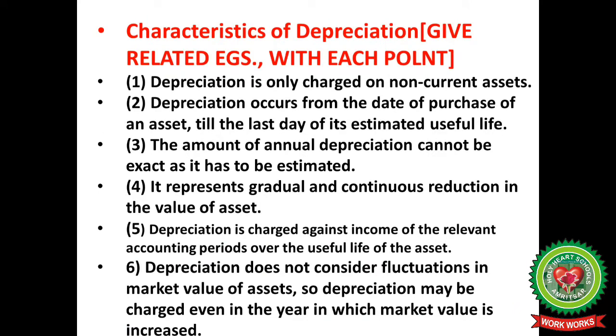Next, features of depreciation. Here we can give related examples with every point. Depreciation is only charged on non-current assets. Like suppose land, building, vehicles, plant, machinery, equipment. So these are some assets on which depreciation is charged.